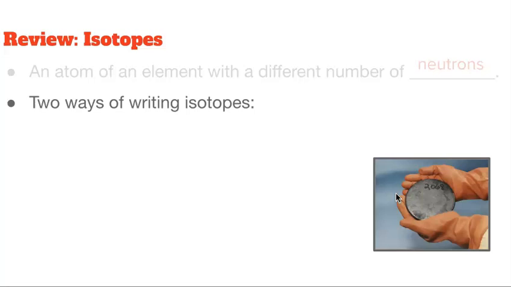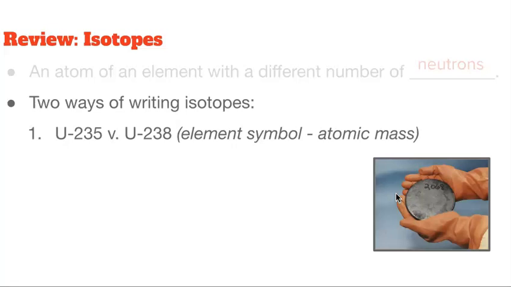Now, there are 2 ways of communicating isotopes. The most common way is simply the element symbol followed by the atomic mass. And again, quick little review. What subatomic particles are considered to determine the atomic mass? And that is protons and neutrons. Electrons, their mass is negligible. Okay, so a little sidetrack, but this is the most common way we write isotopes.